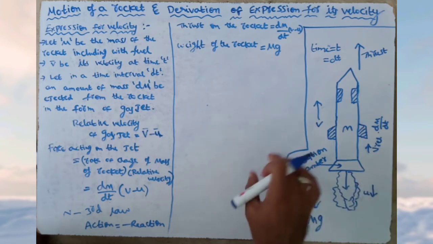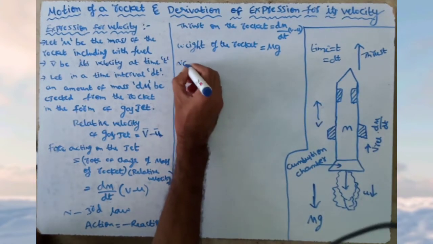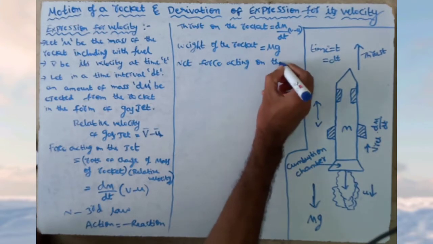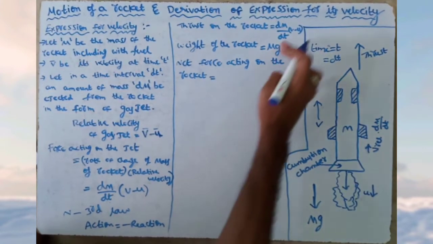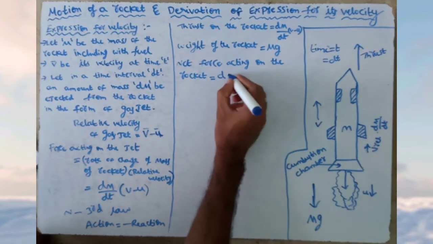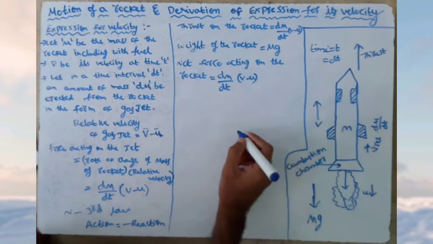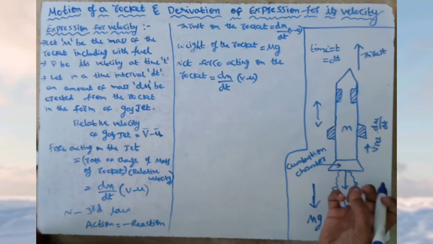Now the net force, the total force acting on the rocket, is equal to the sum of these two forces: dm by dt into (v minus u). Here this mg is in the opposite direction.